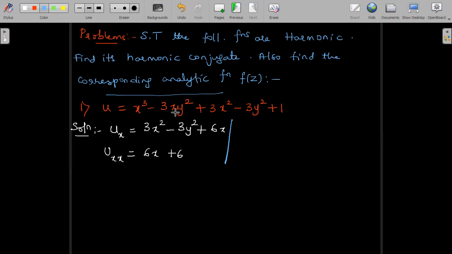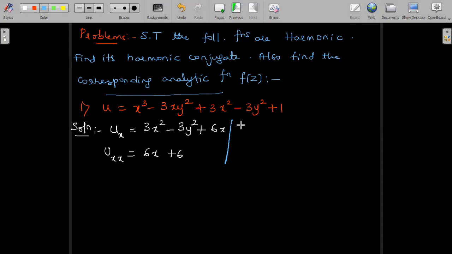Differentiation of x is 1. 3x square differentiation is 6x. 3y square and 1 both are constant when I differentiate partially with respect to x, so differentiation goes to 0. Once again, differentiating 3x square partially with respect to x gives 6x, 3y square is a constant so differentiation goes to 0, and 6x differentiation is 6. Now on the other side, we'll try to find uy.